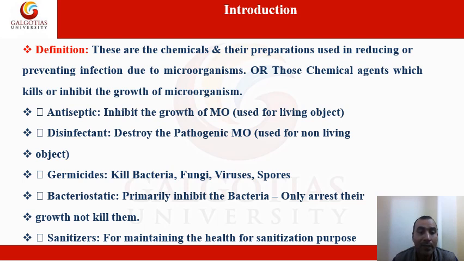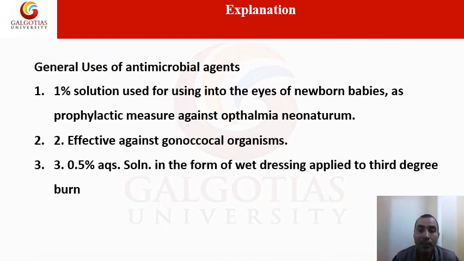Bacteriostatic primarily inhibits bacteria, only arresting their growth; they cannot kill, that's why it is termed bacteriostatic. At last we will see sanitizer, which can be used for maintaining health and for sanitation purposes.